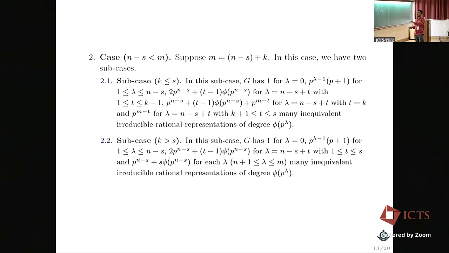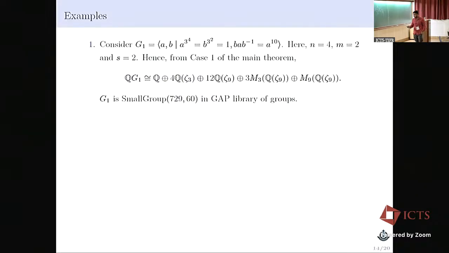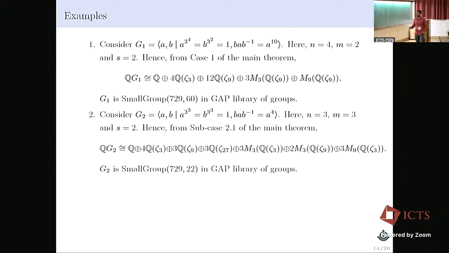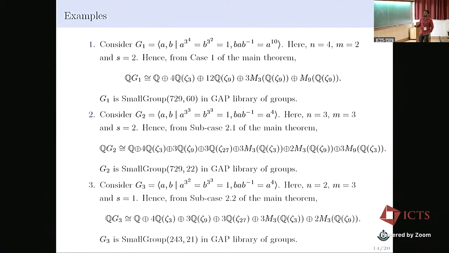And for n minus s strictly less than m, we have two subcases, and this is the formula for counting irreducible Q representations. By using that, this is the brief idea to prove that result. For example, we have listed some examples using case 1 of our main theorem. We can compute the Wedderburn decomposition of QG. One can also use Wedderga to verify this. The small group ID is 72960. For subcase 1 of case 2, we have example 2, and example 3 for subcase 2 of case 2.